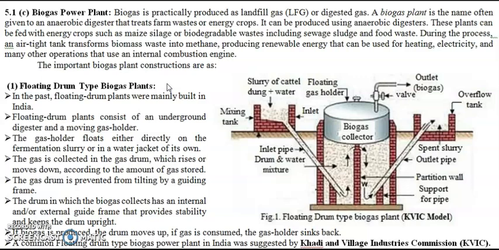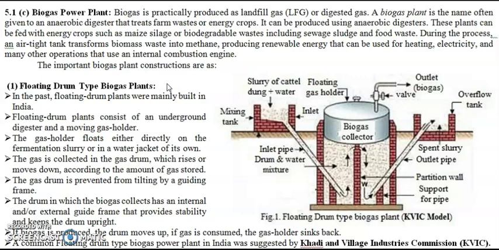So we will take it once again. Biomass consists of all the leftover organic matter that we get from household, which could be food waste, then the rotten crops or the waste from the farmlands also considered as biomass, the human excreta, animal excreta, cow dung, all these things come under biomass.